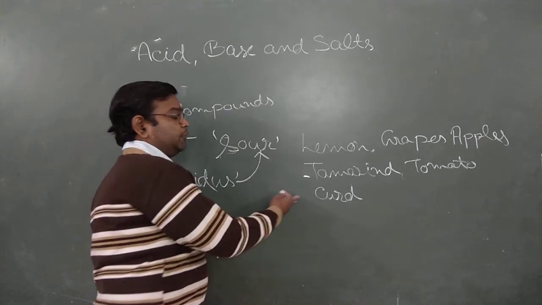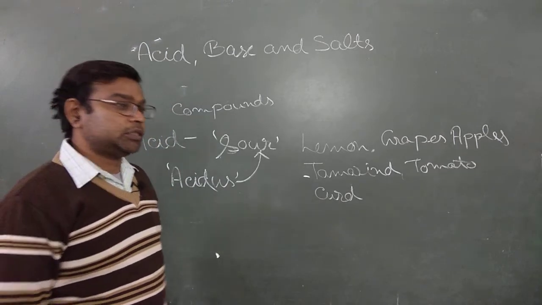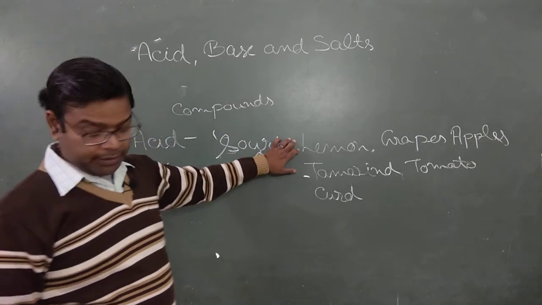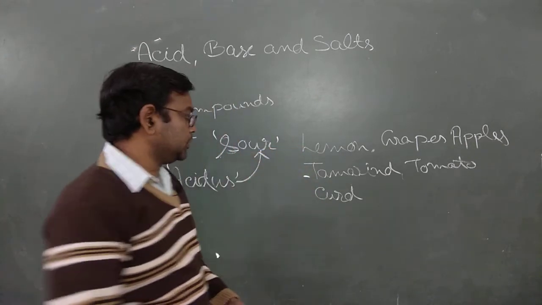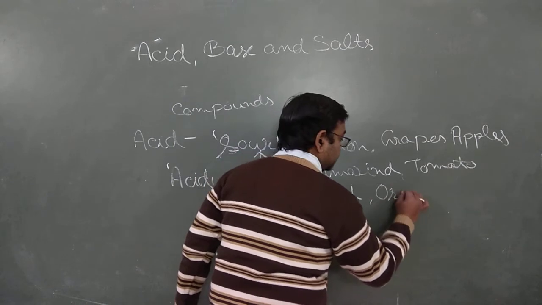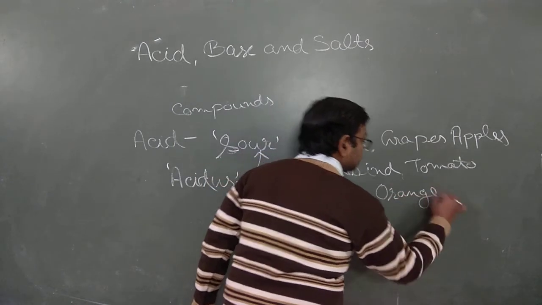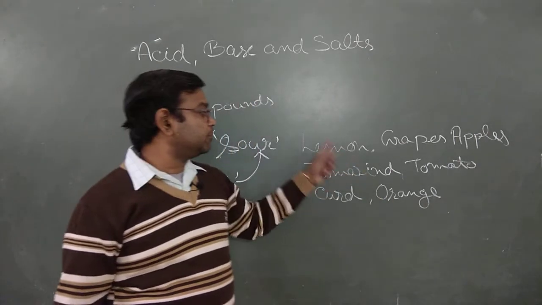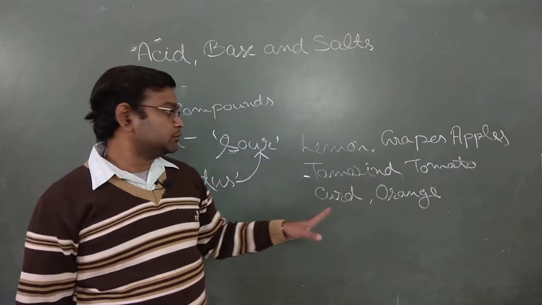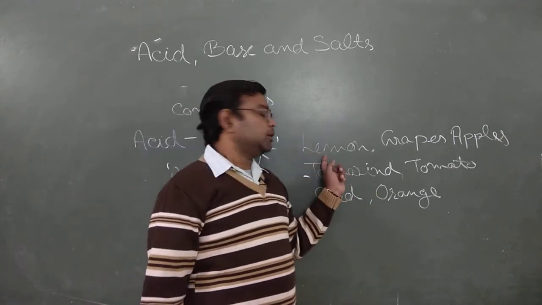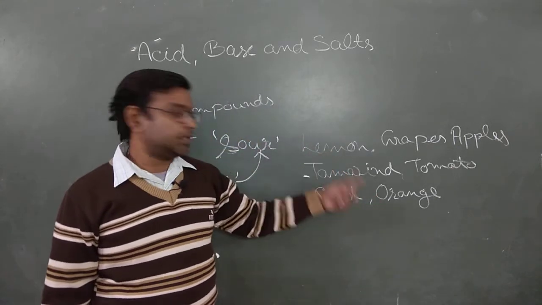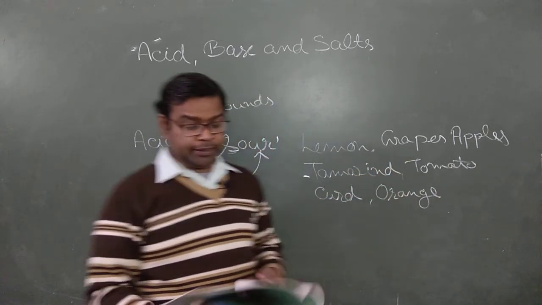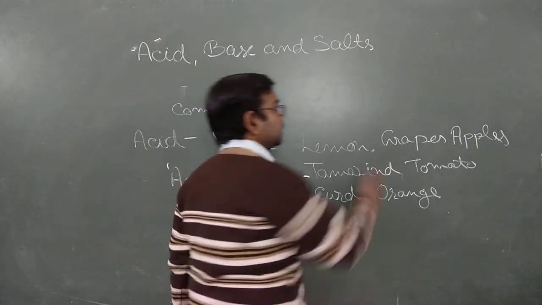They have different types of acid by nature. You must read which type of acid they have. For example, in lemon we have citric acid and ascorbic acid. Orange also contains ascorbic acid as well as citric acid. Lemon and orange are the same type of fruit. Now come to grape. Grape contains a different type of acid known as tartaric acid.